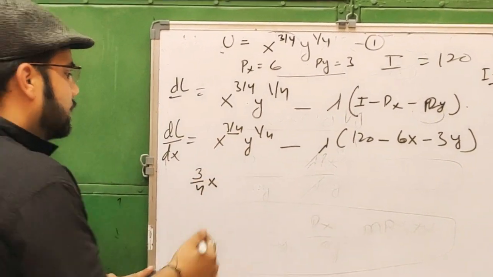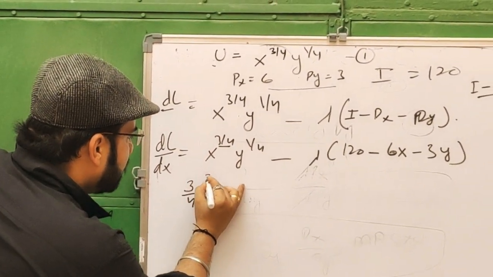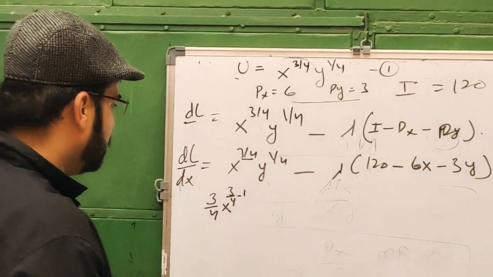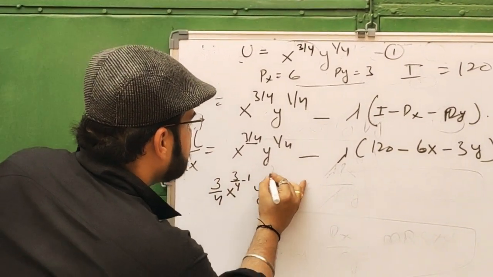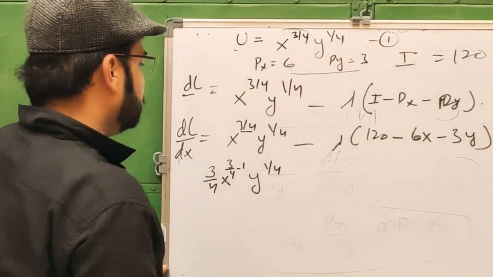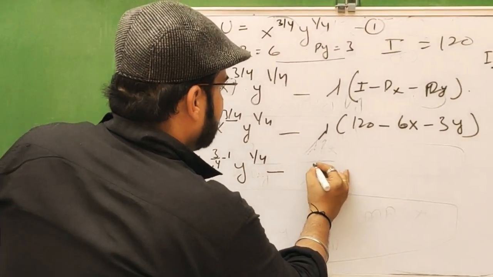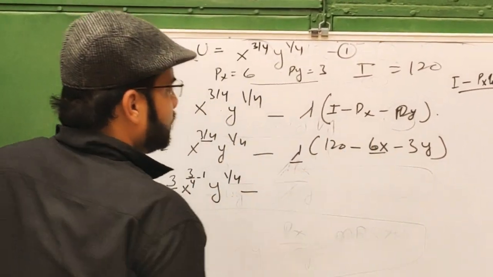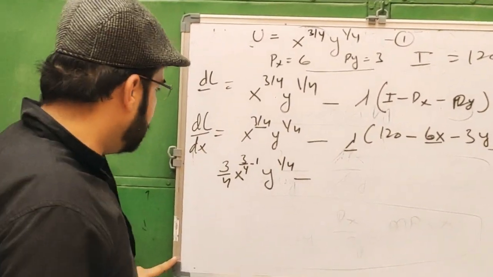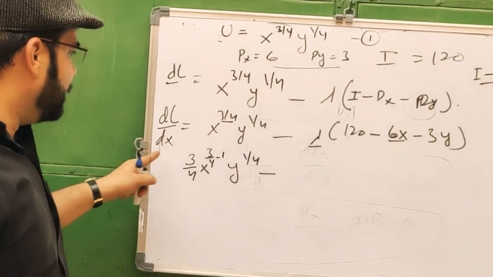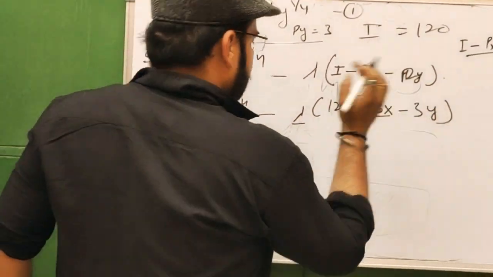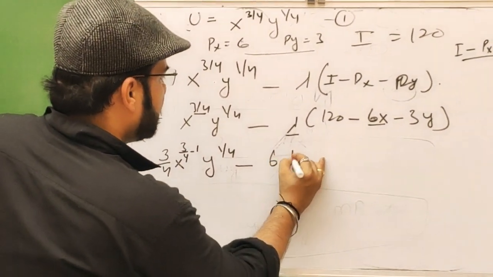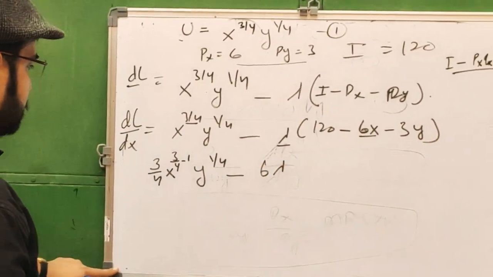When it is so, 1 is to be subtracted from this, and y power 1 by 4 minus lambda and price of x, because the partial derivative is done with respect to x, the other will be 0. Now this will be 6 lambda.